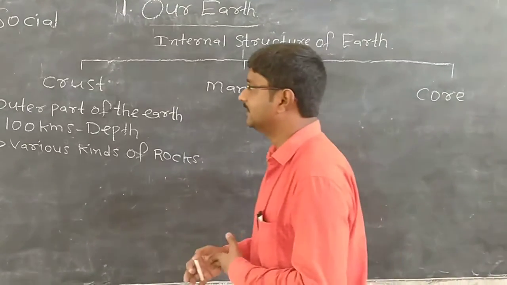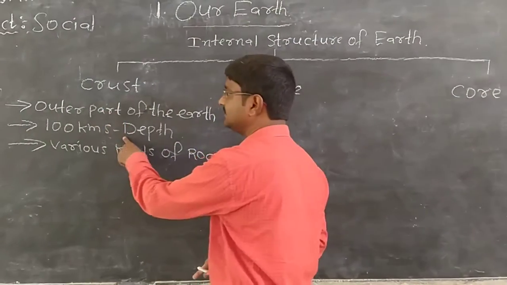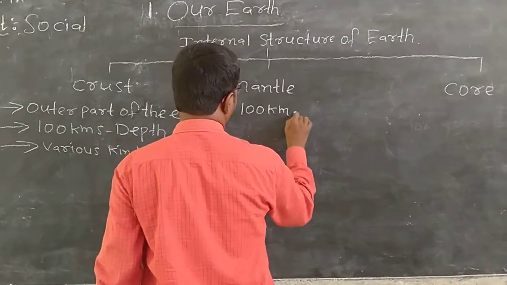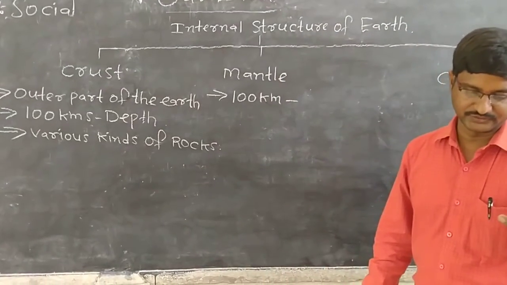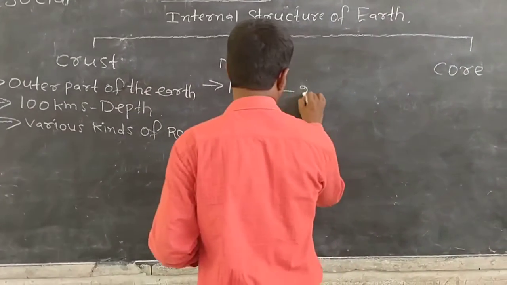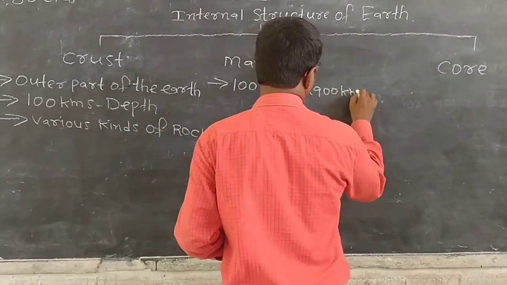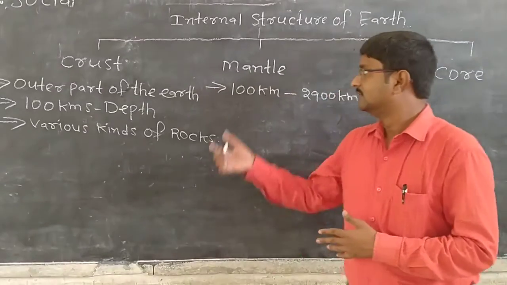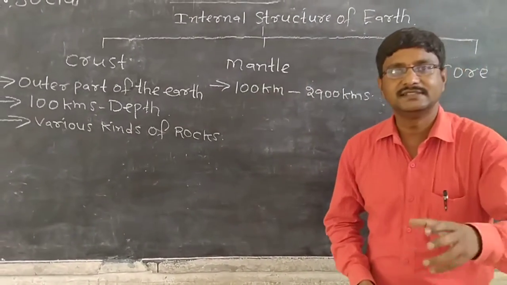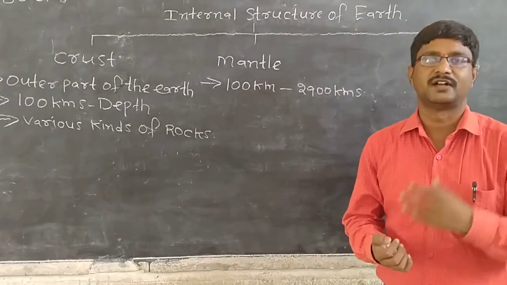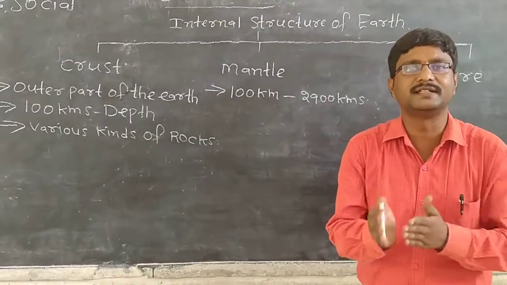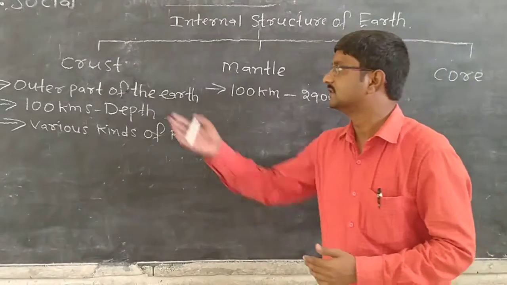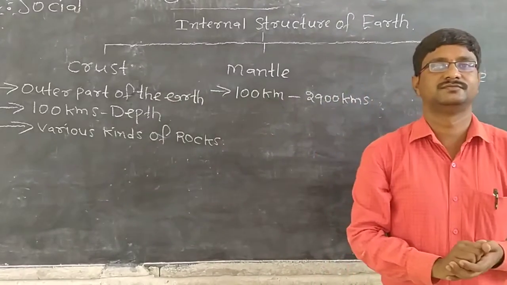Do you know what is the depth of the mantle? See, crust depth is 100 kilometers. The mantle starts from 100 kilometers and its depth goes to 2,900 kilometers. So here, mantle, this is a pliable layer. What is pliable? Pliable means it can easily bend. Mantle is a pliable layer over which crust floats.